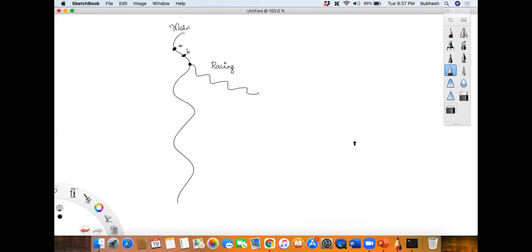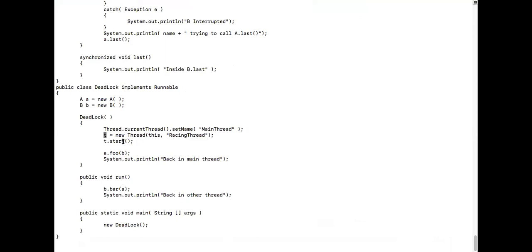Guys, is that okay with everyone? It is called racing thread. Then what happens? Tell me. So then I call t dot start. Then the run method will get called.